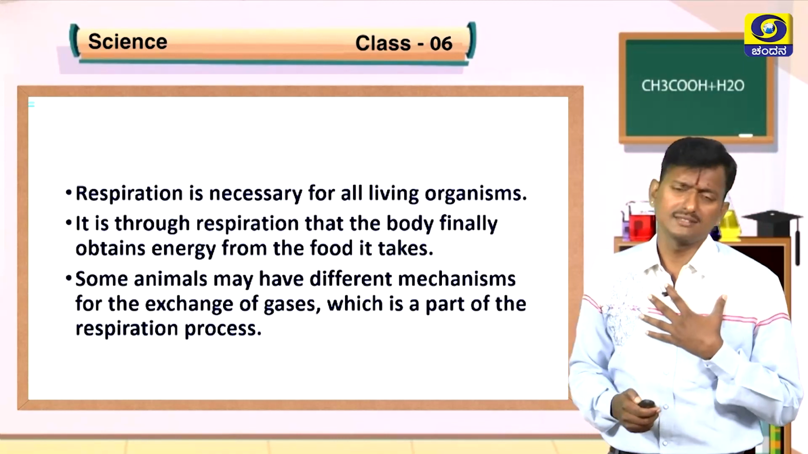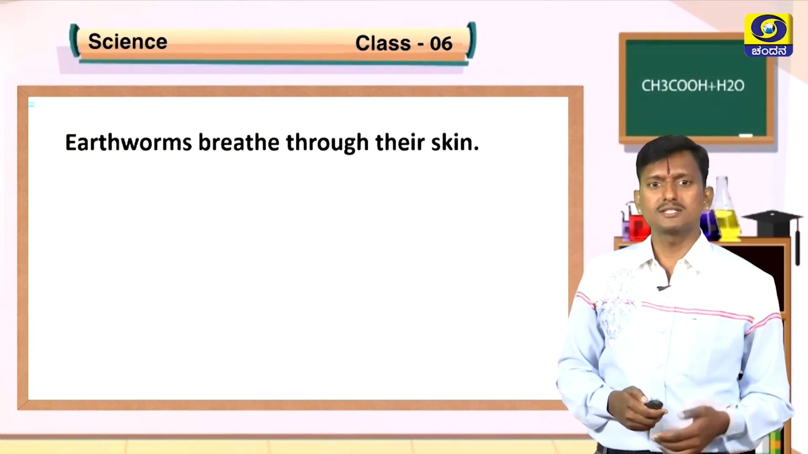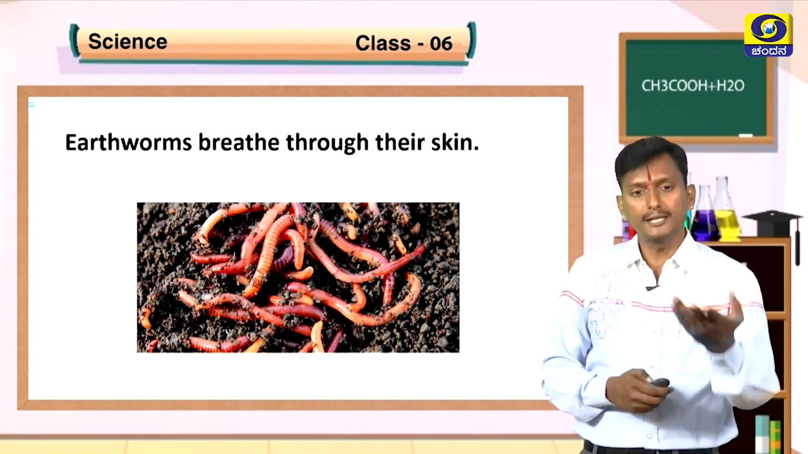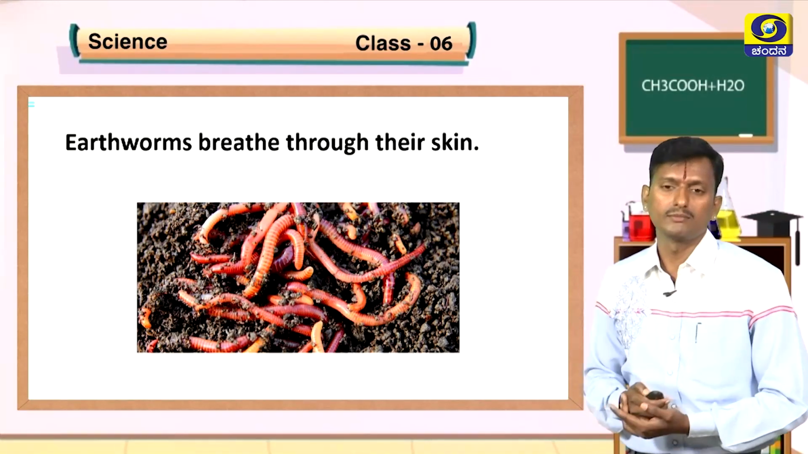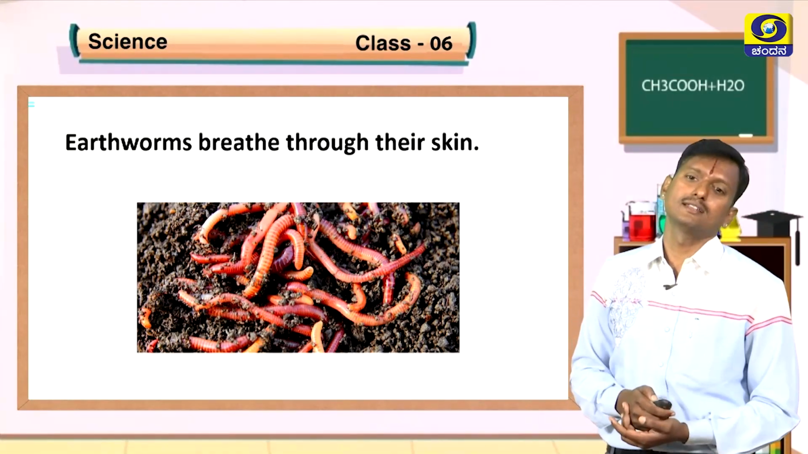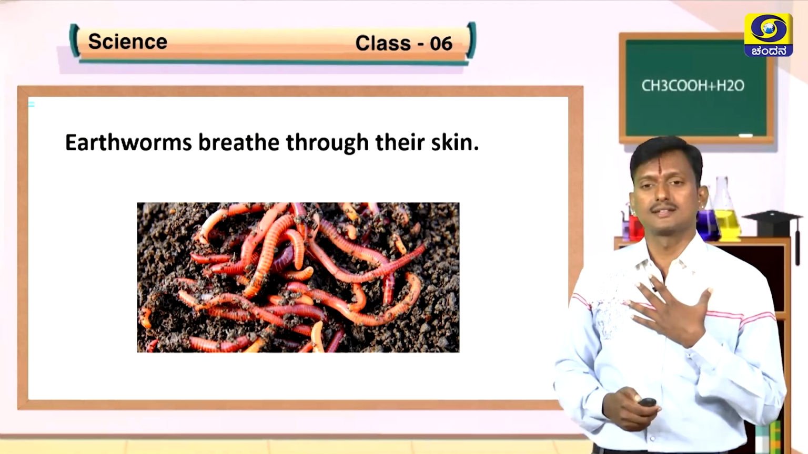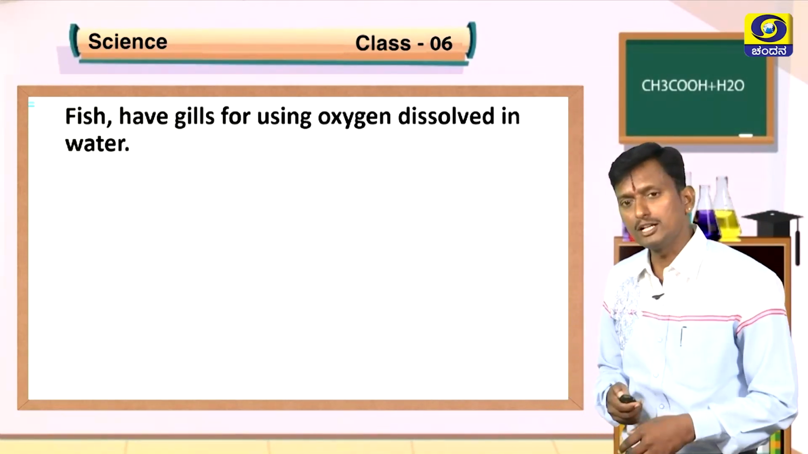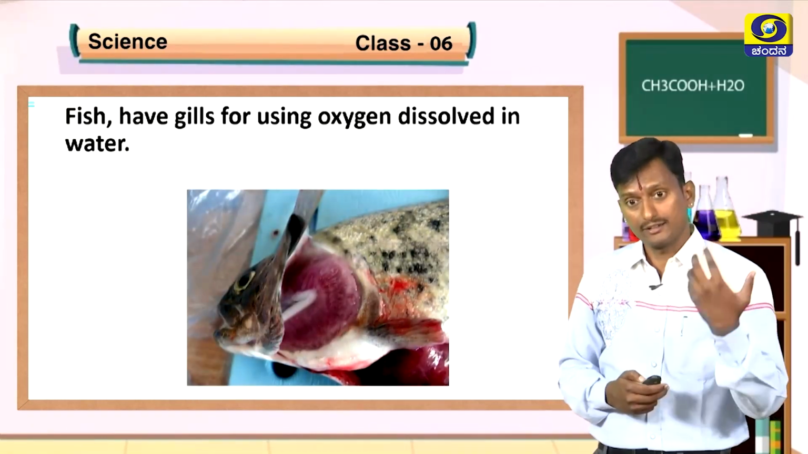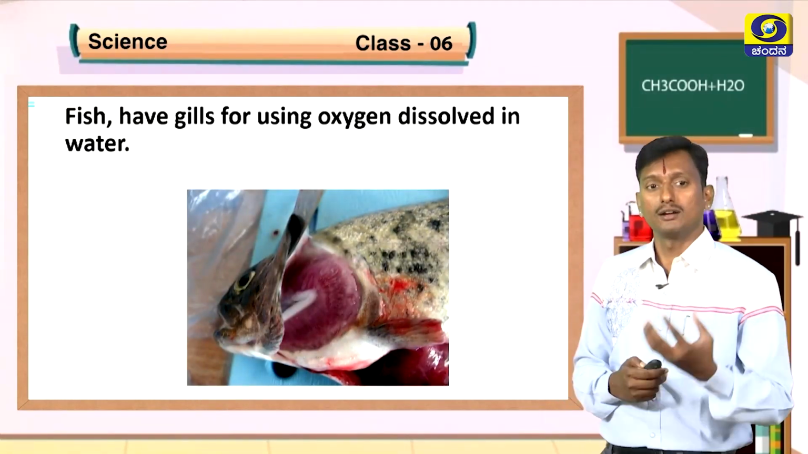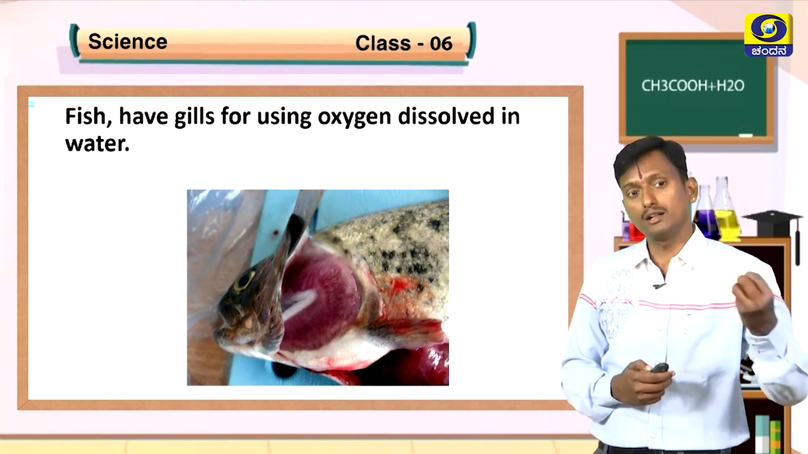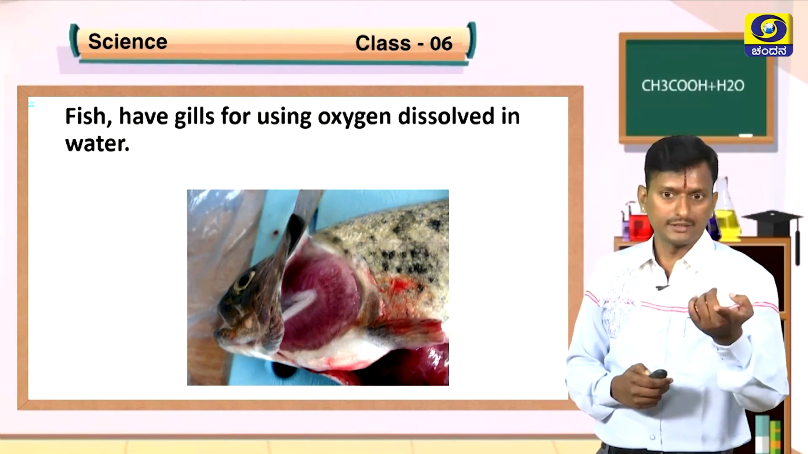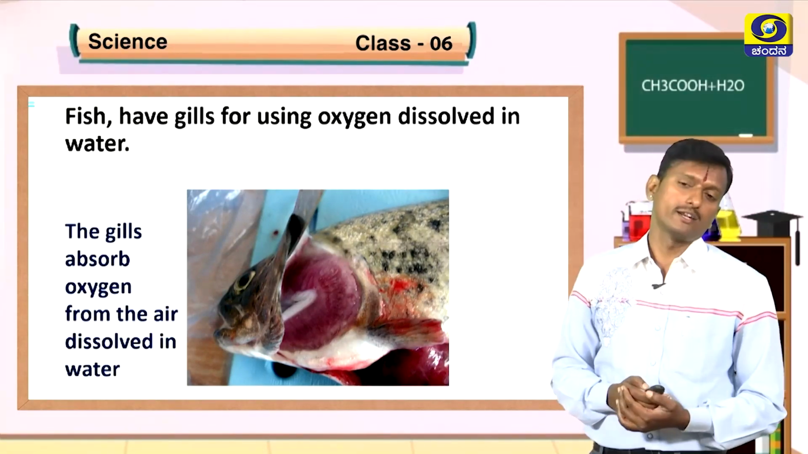We use lungs for respiration. Some animals breathe through the skin. For example, earthworms breathe through their skin. We breathe through lungs, a cow breathes through lungs. In the same way, fishes breathe through gills, which are useful for absorbing oxygen dissolved in water. That is the gills. It is a respiratory organ in fishes.